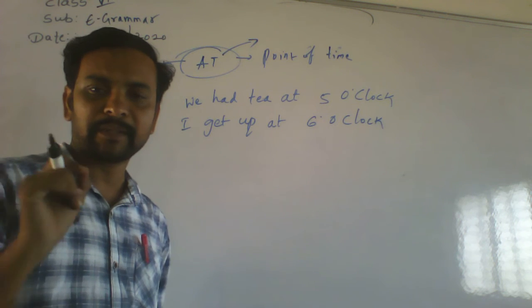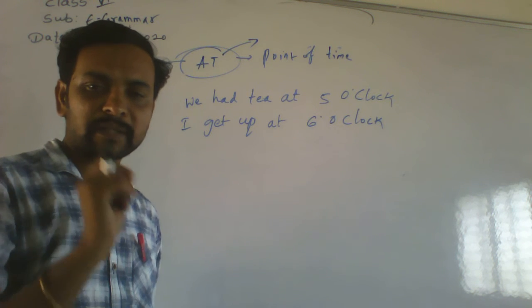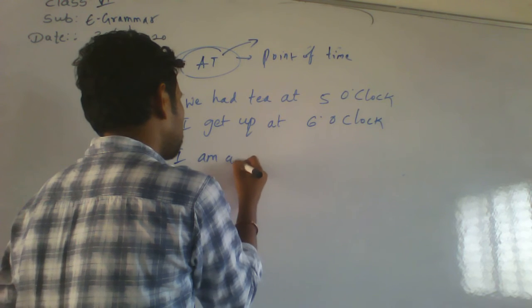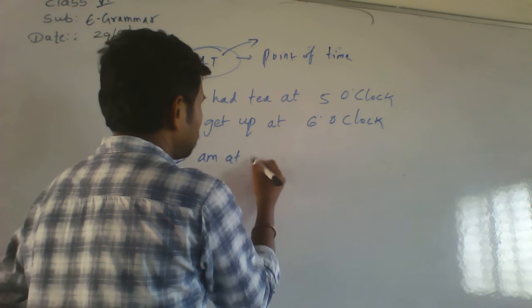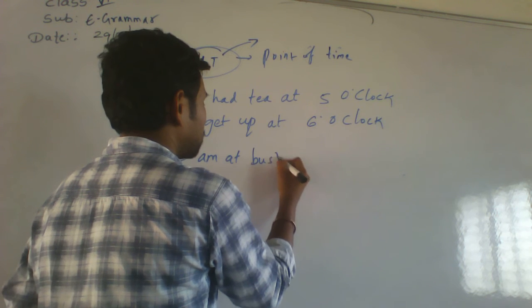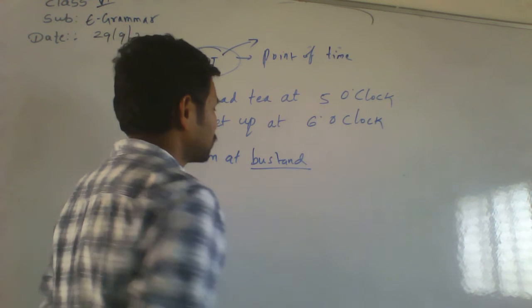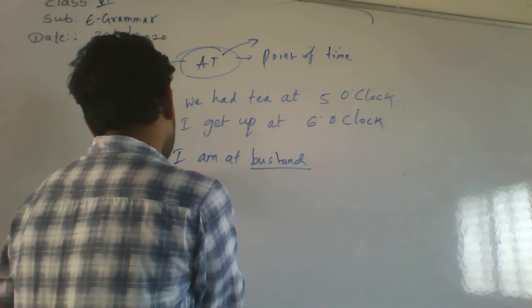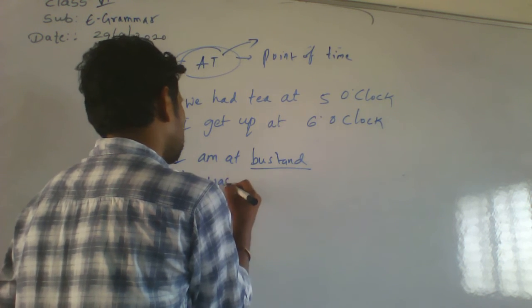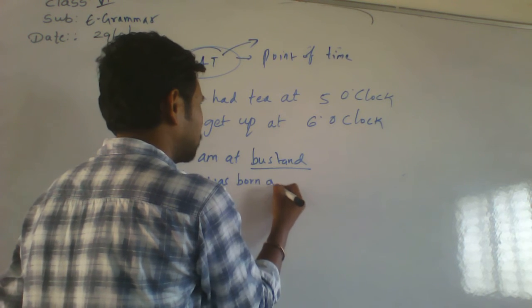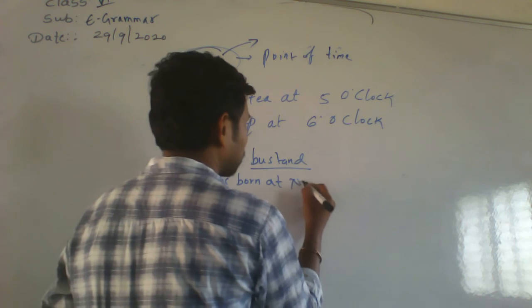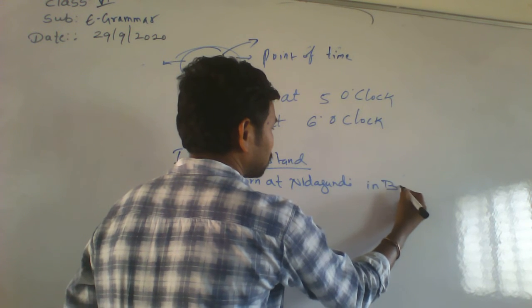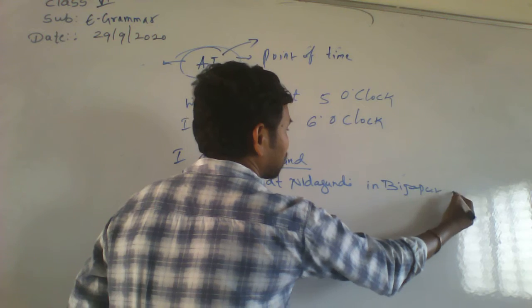Even at is used with small towns or villages. For example, I am at bus stand. Bus stand is a small area. Yes, she was born at Nidamandi, Bijapur district.